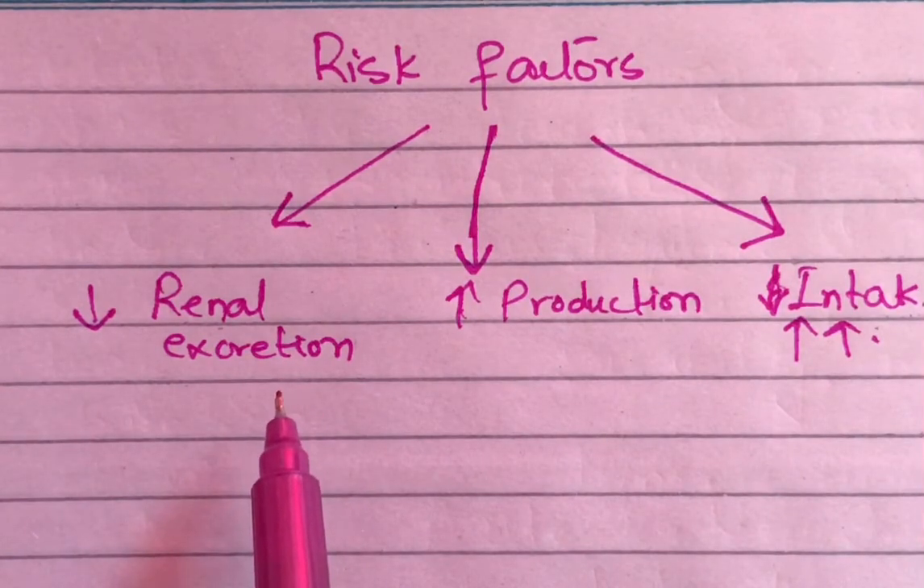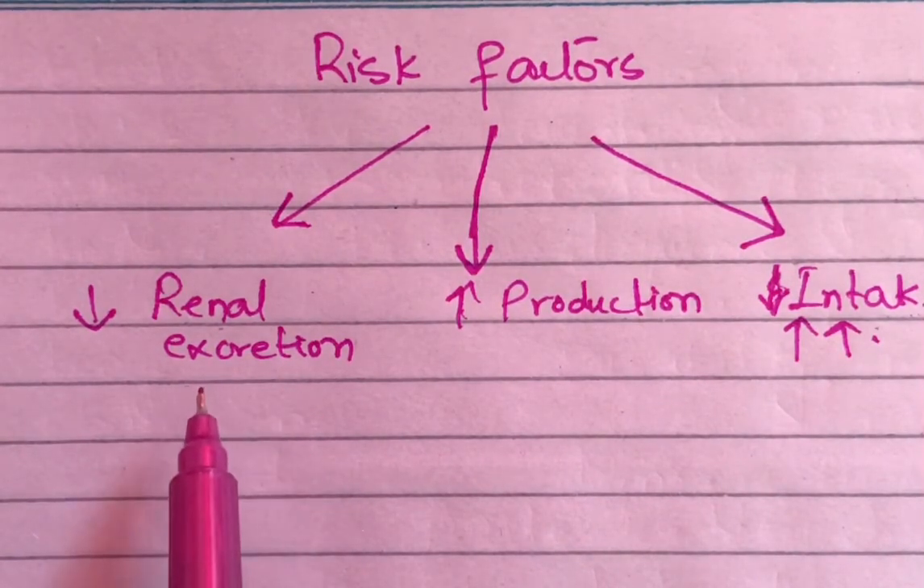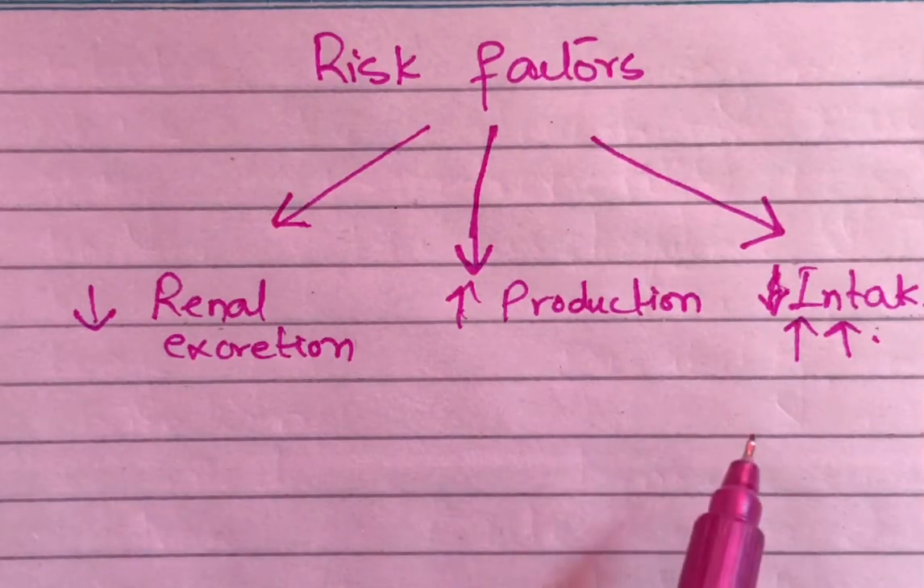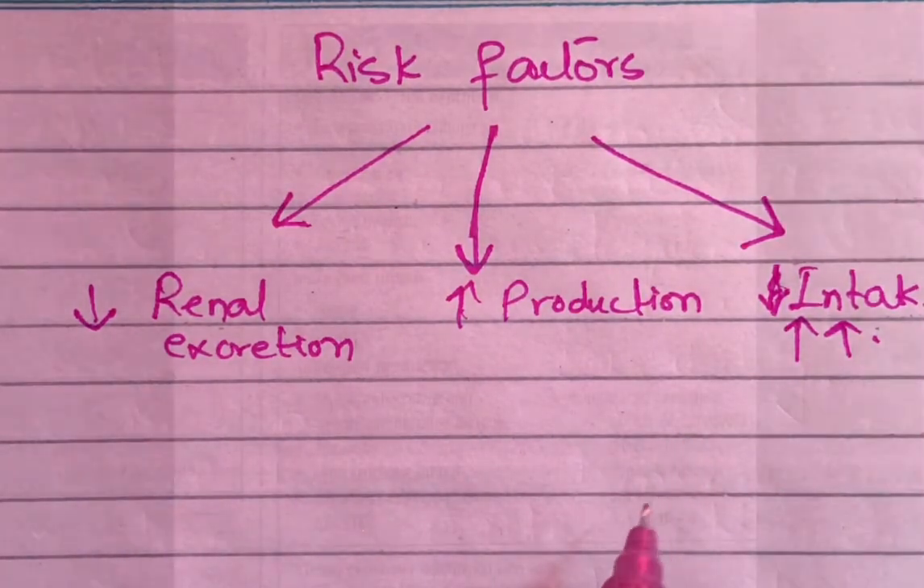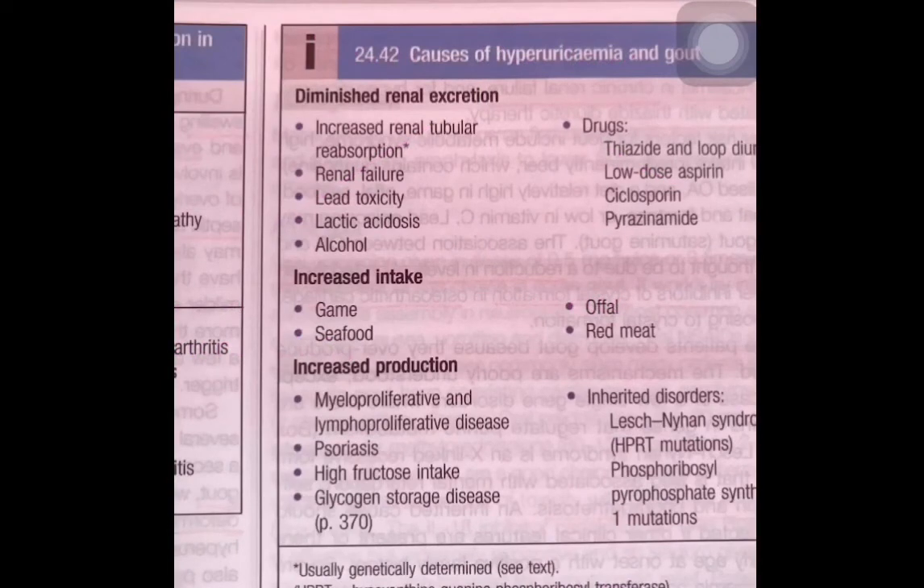The basic causes of diminished renal excretion, increased production, or increased intake are here in a table. This is a table representing the causes of hyperuricemia and gout. As I have told you, there is diminished renal excretion of uric acid, or increased intake of uric acid, or increased production in our body. Increased intake is via seafood, offal or red meat. Diminished renal excretion means there is some kind of renal damage which is not leading to the proper excretion of uric acid through the body.